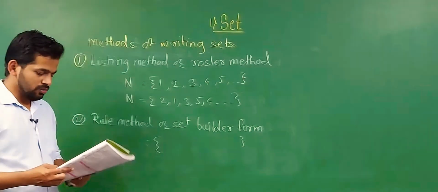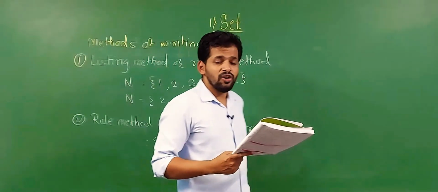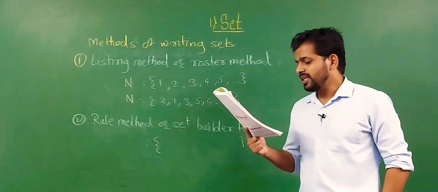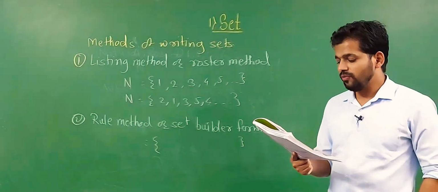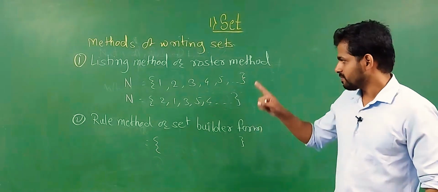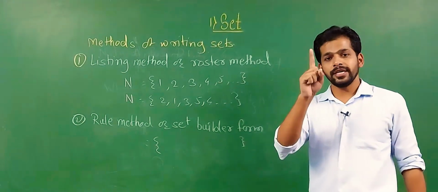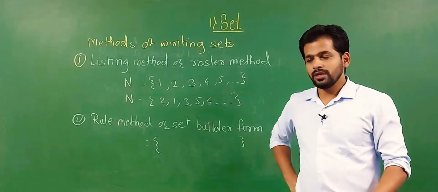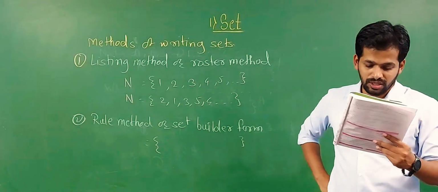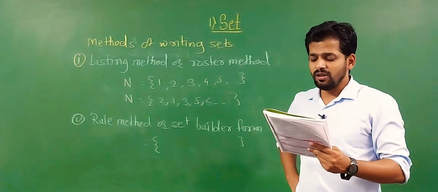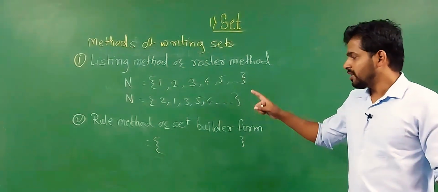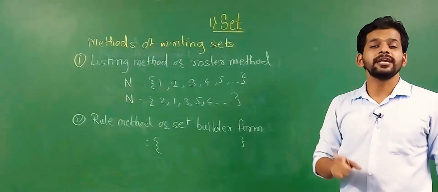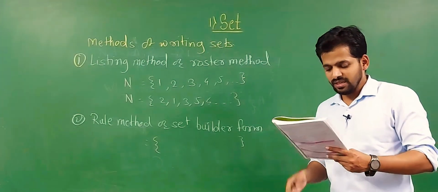Let's see the textbook. In this method we write all elements of a set in curly brackets. Next, each element is written only once and separated by commas, meaning each element we have to write one time. The order of elements is not important, but it is necessary to write all elements of the set. Order is not important, you see here. But you have to write all elements first, that is important.